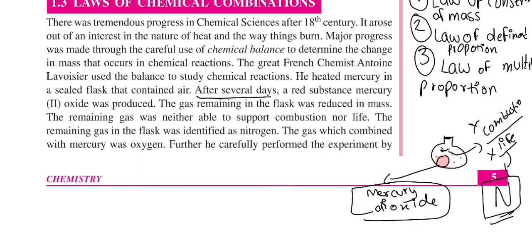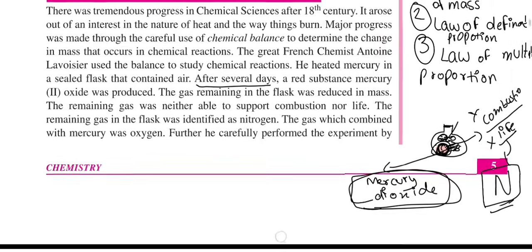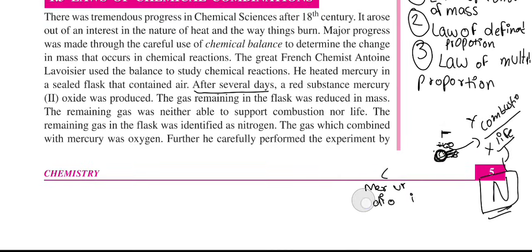He found that the gas that combined with the mercury was oxygen, thus it was mercury oxide. The air contained nitrogen and oxygen, and the oxygen joined with the mercury, making it red in color and forming mercury oxide.